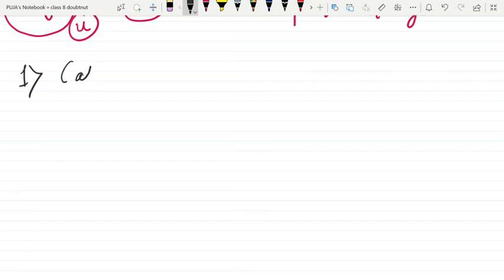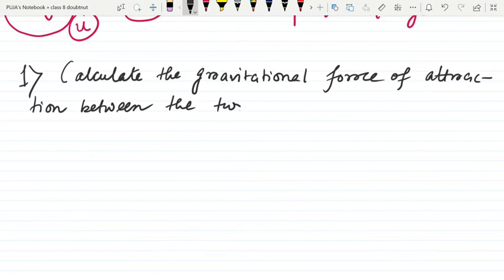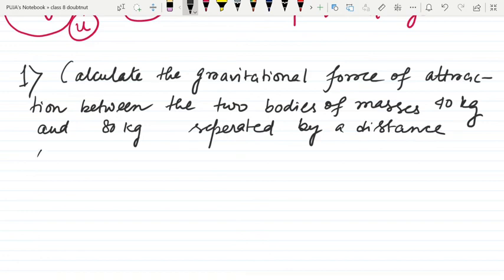First question: calculate the gravitational force of attraction between two bodies of masses 40 kg and 80 kg, separated by a distance of 15 meter.